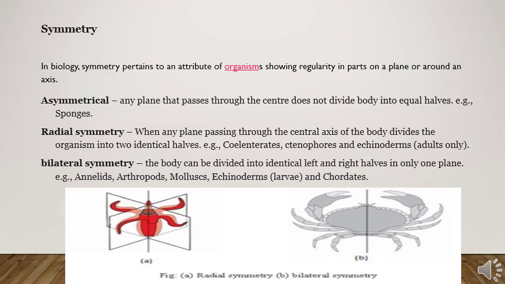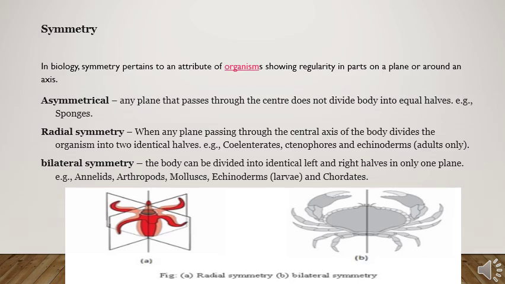Then radial symmetry, when any plane passing through the central axis of the body divides the organism into identical halves. Examples are coelenterates, ctenophores, and echinoderms, in the adult stage. Why are these radial? If we take an example from daily life, if I want to cut a ball into two equal halves, from any plane through the center, I can divide it into two equal halves. That type of symmetry is radial symmetry.